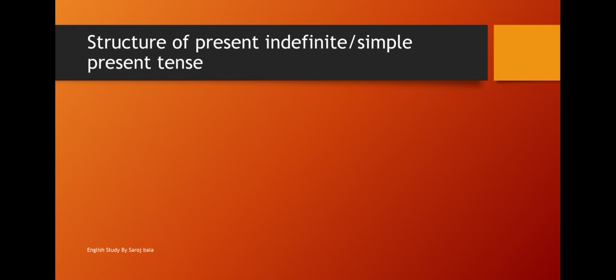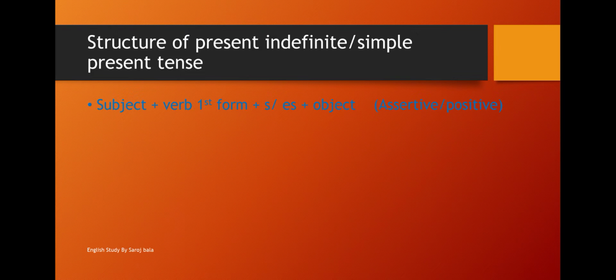Let's see the structure of present indefinite or the simple present tense. This is the structure of affirmative or assertive, you can say positive sentences, of present indefinite. The structure is subject plus first form of verb plus s or es plus object.